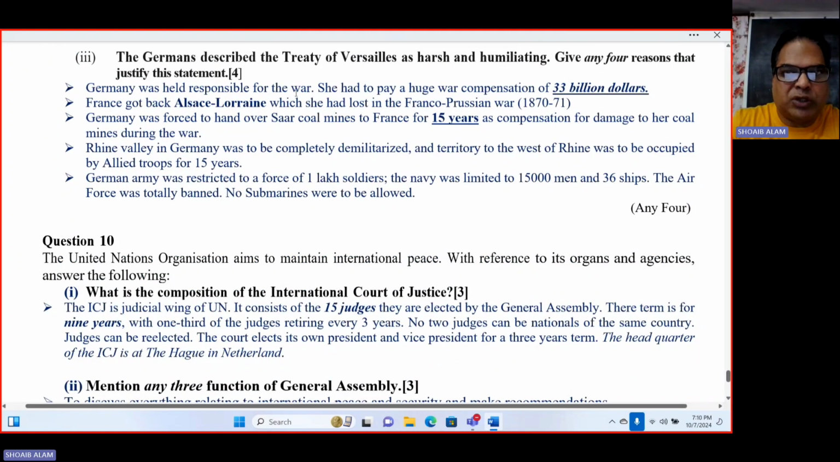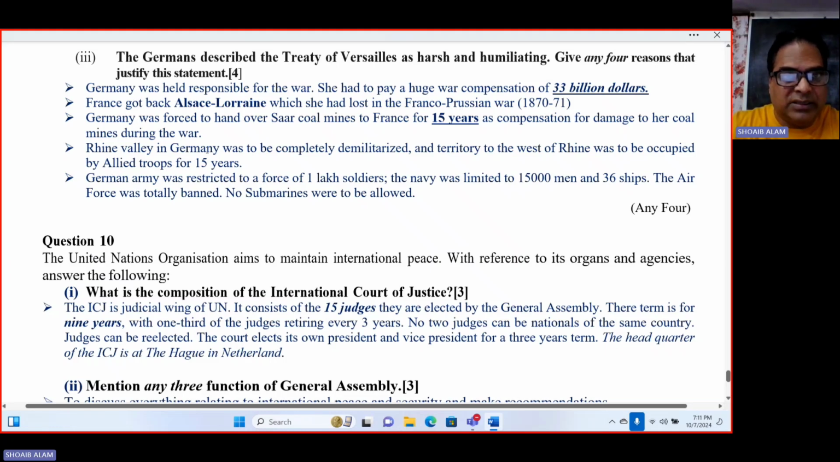Germans describe the Treaty of Versailles as harsh and humiliating. Give any 4 reasons that justify this statement. So you can see here, Germany was held responsible for the war. She had to pay a huge war compensation of $33 billion, which was unjust. France got back Alsace and Lorraine, which she had lost in the Franco-Prussian War. Germany was forced to hand over the Saar coal mines to France for 15 years.